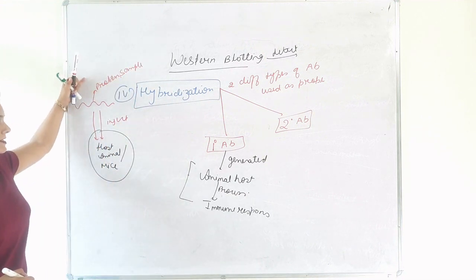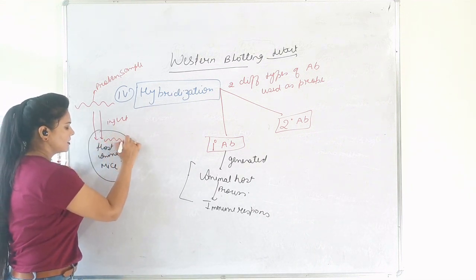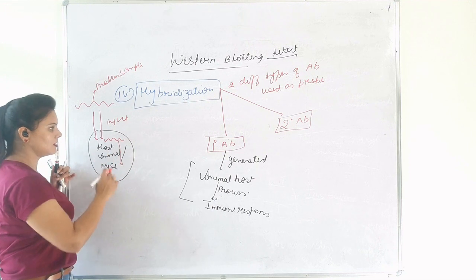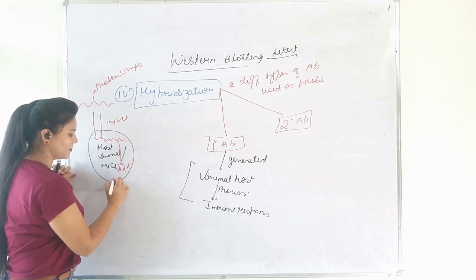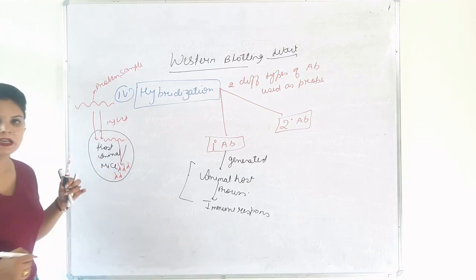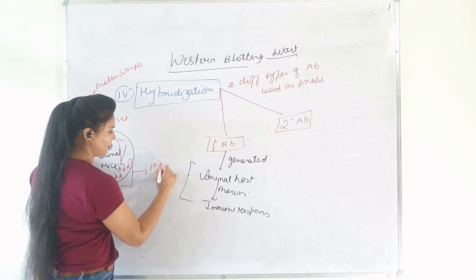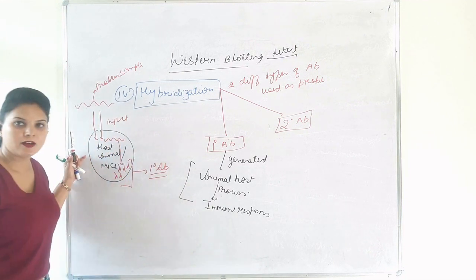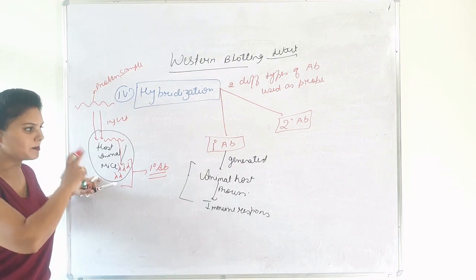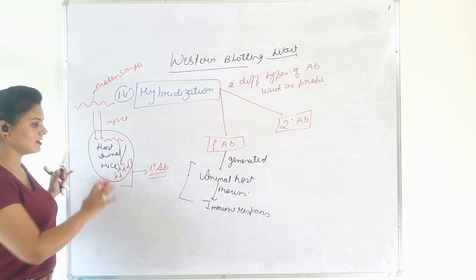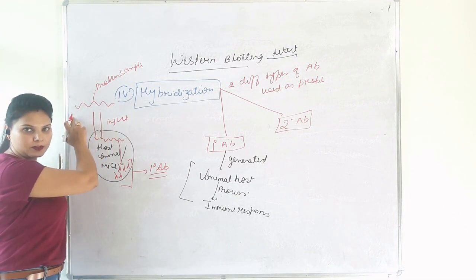When we inject this protein into a mouse, then in response to this protein, the mouse body starts developing antibodies, and these antibodies are used as primary antibodies. So the mouse here is used to harvest primary antibodies as an immune response against this protein sample.